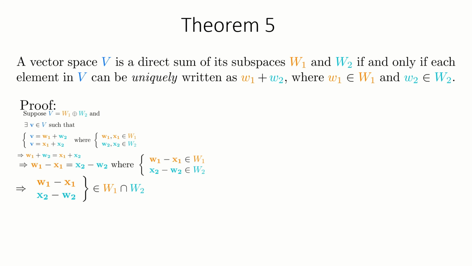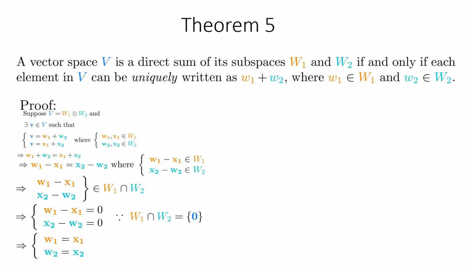But we have assumed that V is a direct sum of W1 and W2, and by definition of the direct sum, the intersection of W1 and W2 contains only the 0 vector. So both of the vectors w1 minus x1 and x2 minus w2 are equal to the 0 vector. And by adding vector x1 on both sides of the first equation and adding the vector w2 on both sides of the second equation, we conclude that w1 is equal to x1 and w2 is equal to x2. So we cannot find two vectors other than w1 and w2 such that their addition is equal to the vector v. Now we will prove the converse part of the theorem.